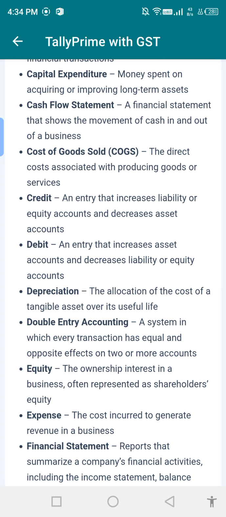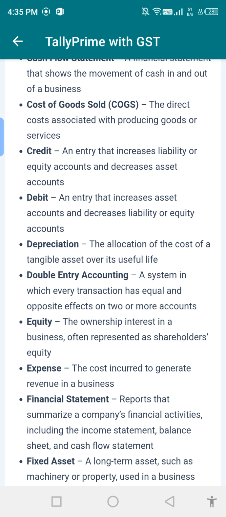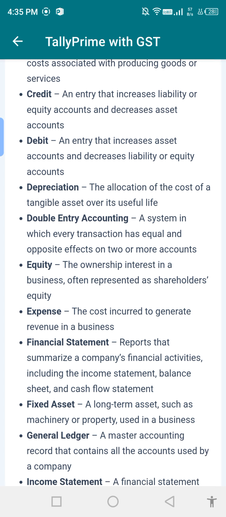वैल्यू मैटर होता है. Double entry accounting, which is also called double entry bookkeeping, a system where each transaction has an equivalent opposite effect on two or more accounts. Equity, the ownership interest, often referred to as shareholder equity.